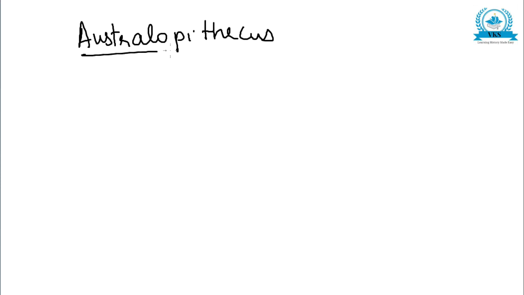So I told you they had both ape-like and human-like characteristics. We are talking about Australopithecus. It consisted of both ape-like and human-like characteristics.